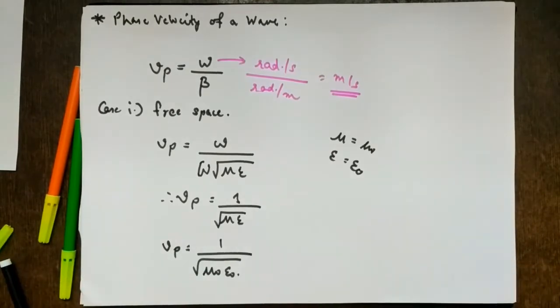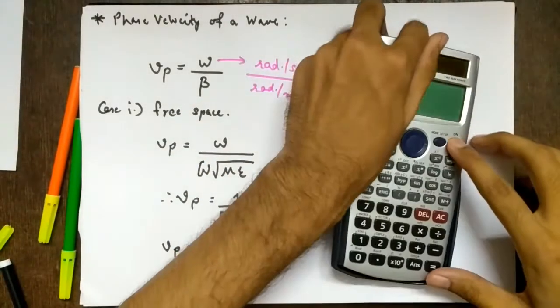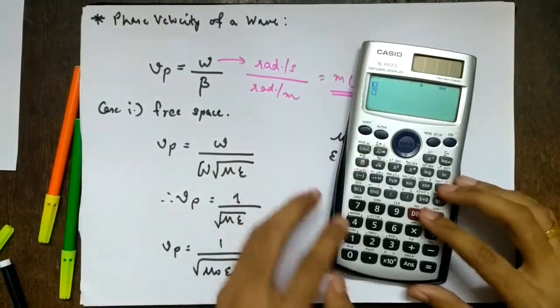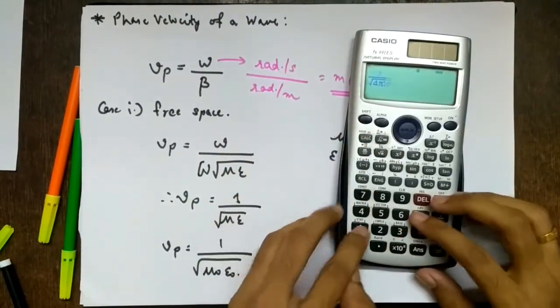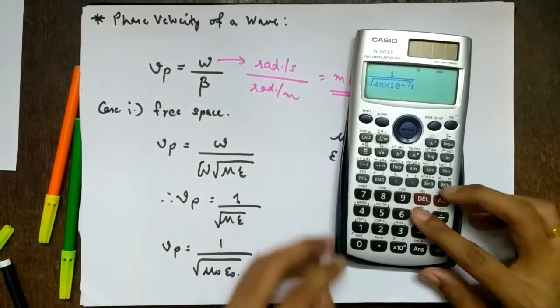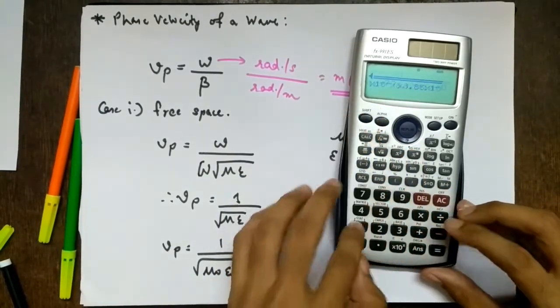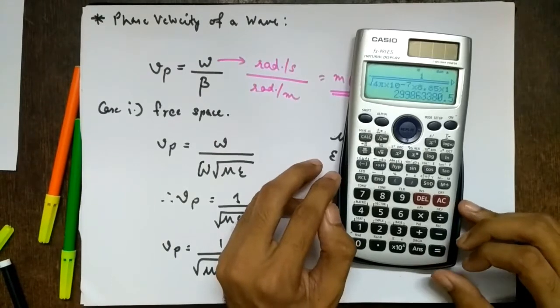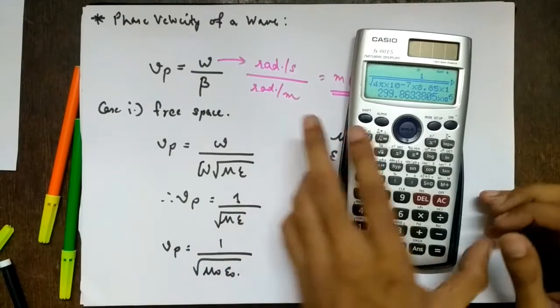So if you calculate this, what will you get? mu 0 and epsilon 0 are standard constants, right? So let me substitute them here. It is 1 upon square root of mu 0, which is 4 pi into 10 raised to minus 7, into epsilon 0, 8.85 into 10 raised to minus 12, right? So what value do you get? 299.86 into 10 raised to 9.